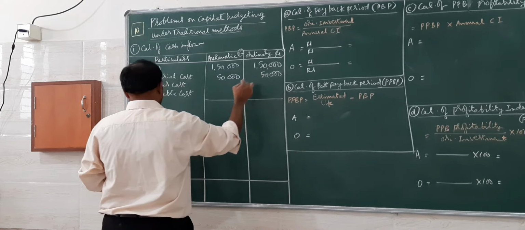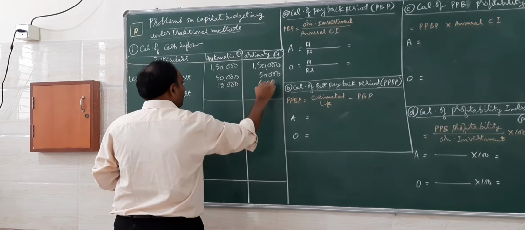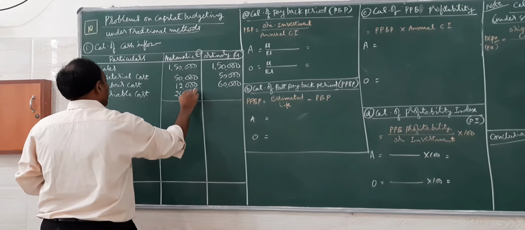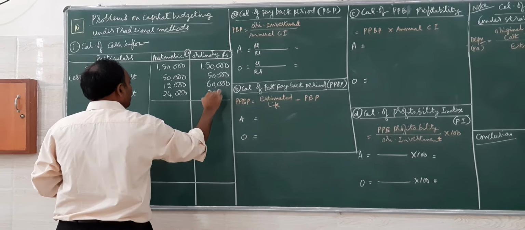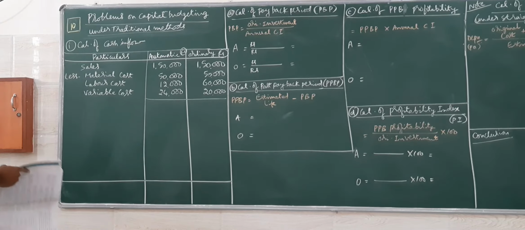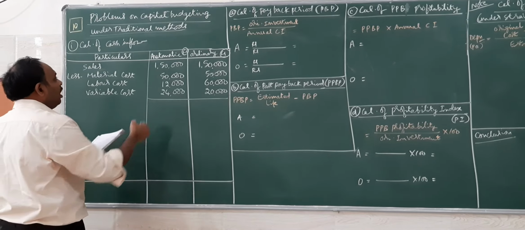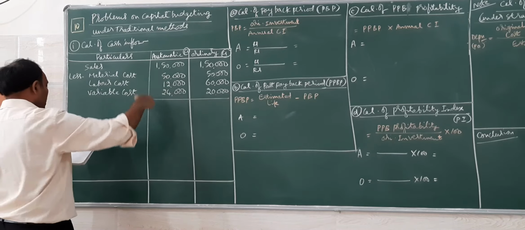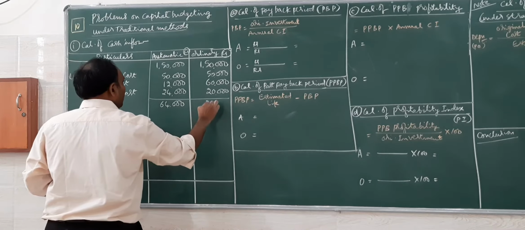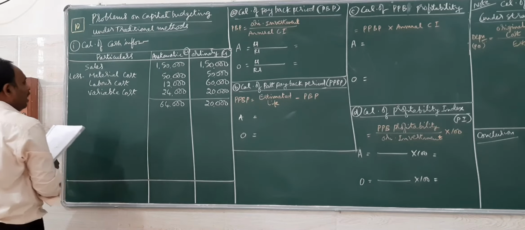Material cost 50,000, labor cost 12,000, and for ordinary 60,000, variable cost 24,000 and 20,000. So this will give the profit or inflow after deducting the expenses from the sales: 64,000 and 20,000.